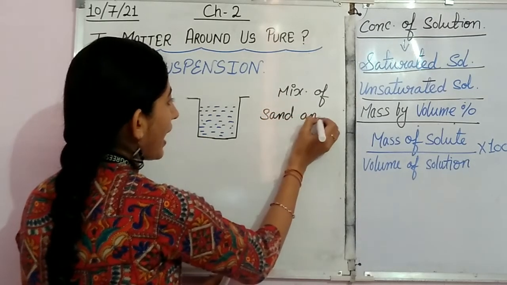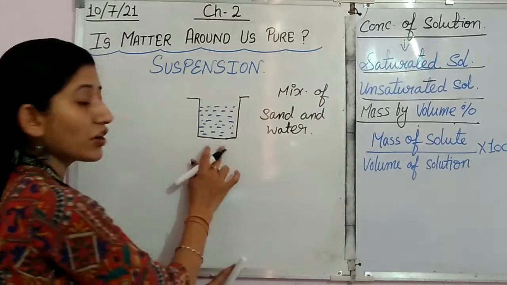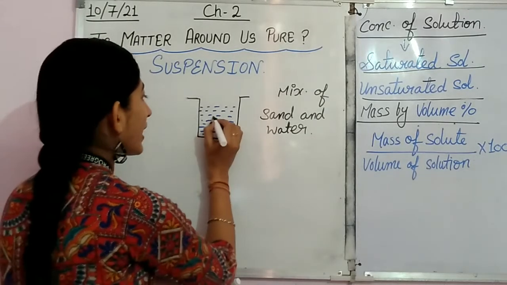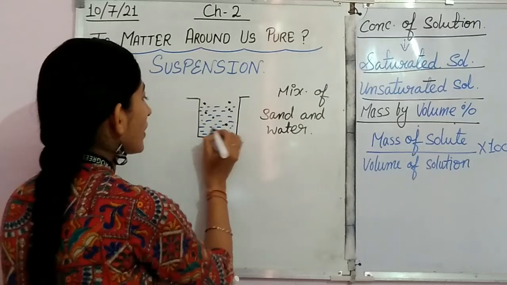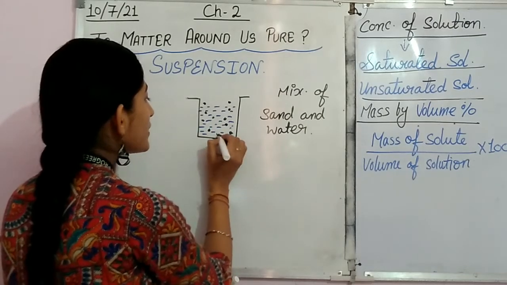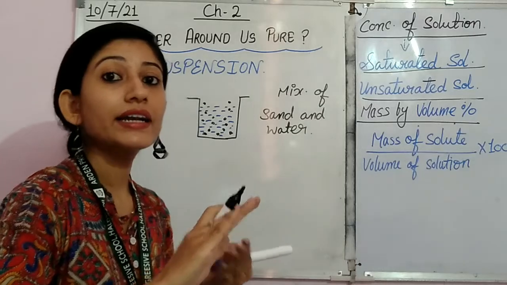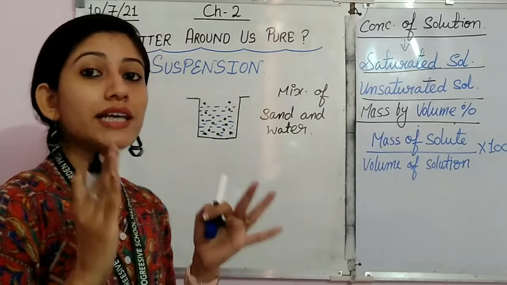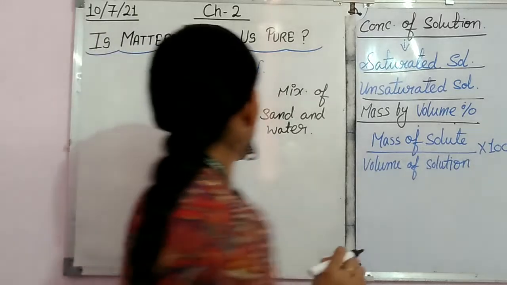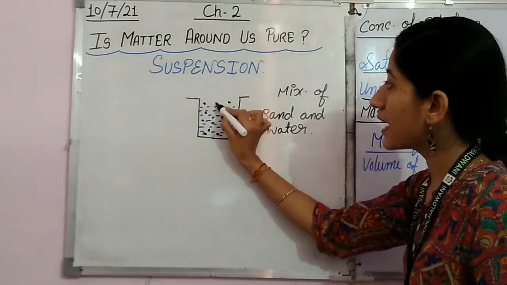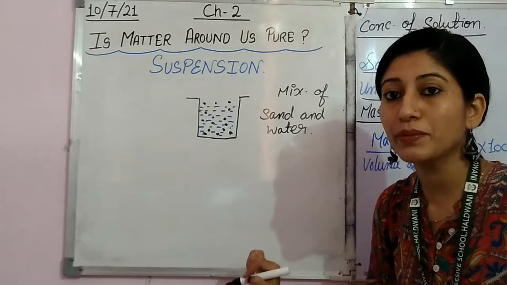When we take the mixture of sand and water, what we will find in this mixture is that particles are suspended in bulk. Suspended in bulk means you can see that particles are suspended in bulk but they are not uniformly distributed.